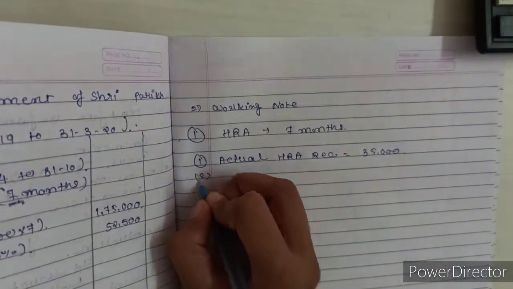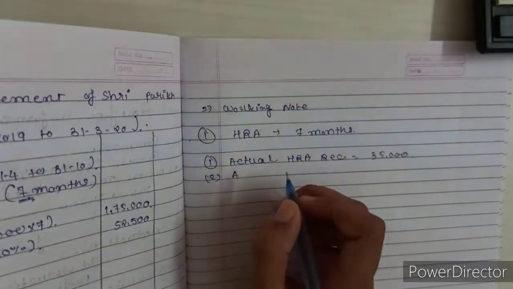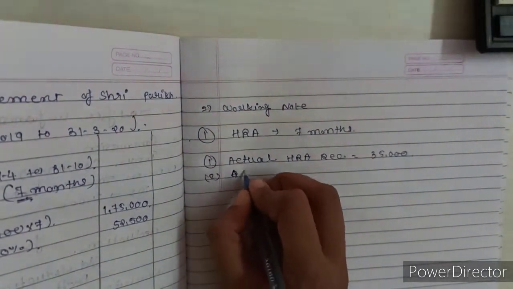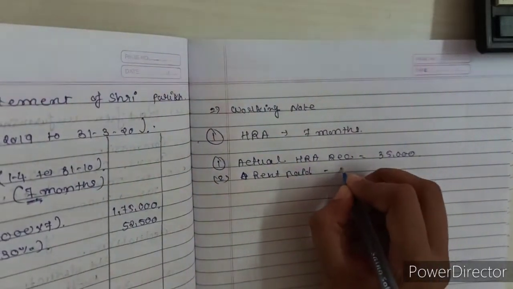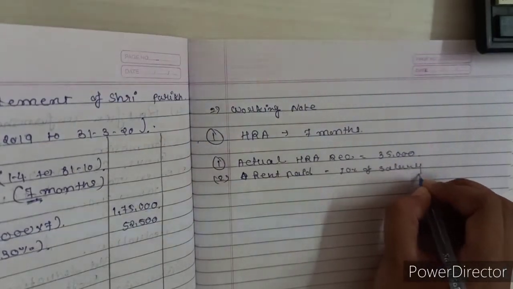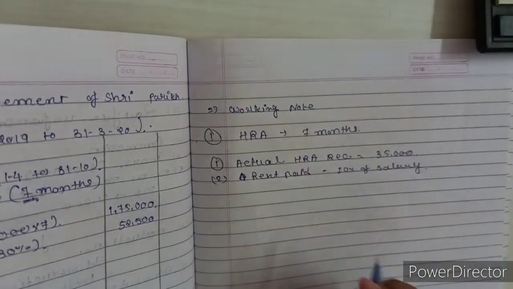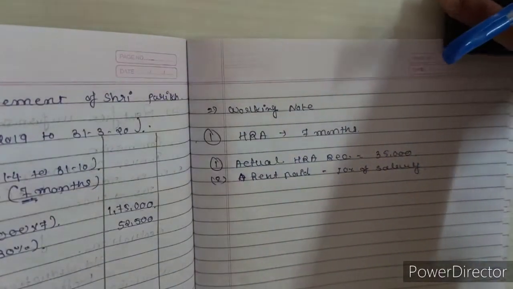Then point number 2. Rent paid minus 10% of salary. He is paying rent of rupees 5,500 per month.